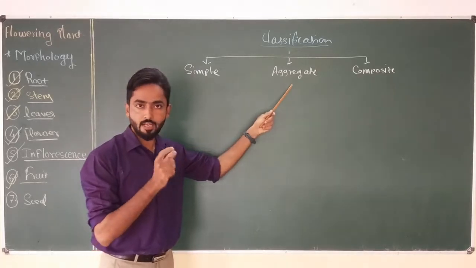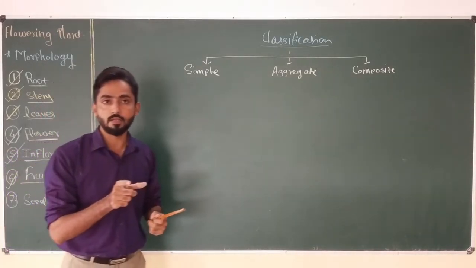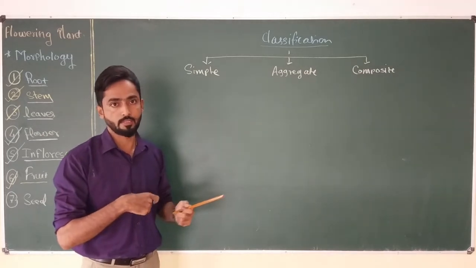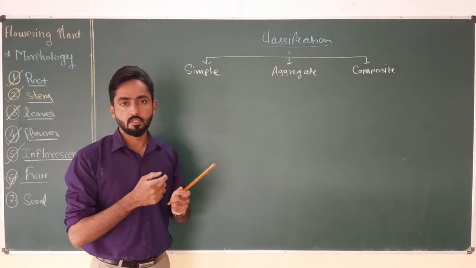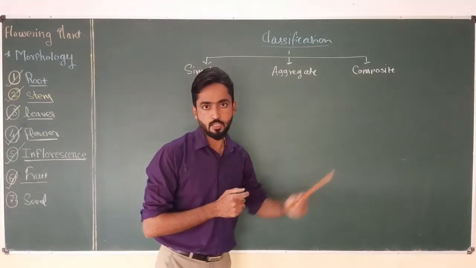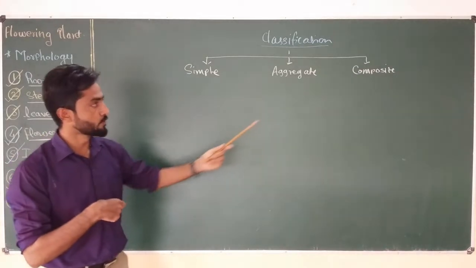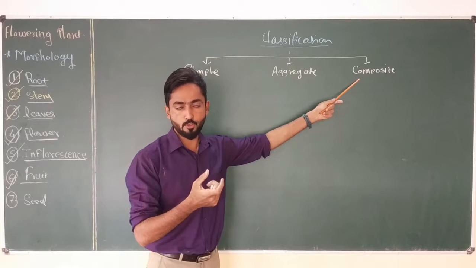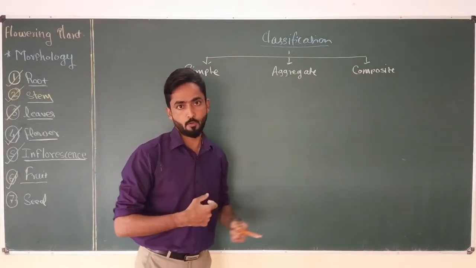Then in case of aggregate fruits, these structures are produced from a polycarpellary apocarpous ovary. That means in this case, stigma, style, and ovaries are free from one another in a single flower. And in case of composite fruits, they are produced from the entire inflorescence. In these fruits, the reproductive axis of the inflorescence, like the peduncle, also takes part in the fruit formation process.